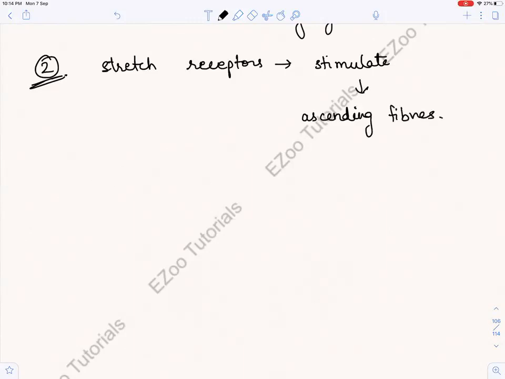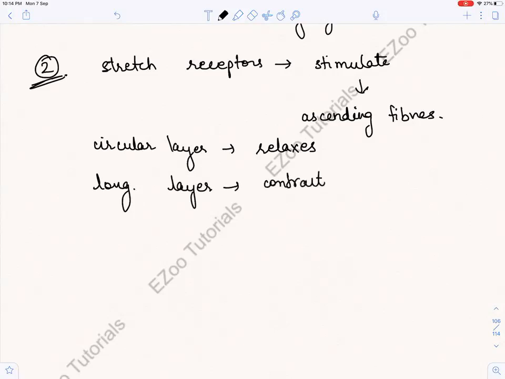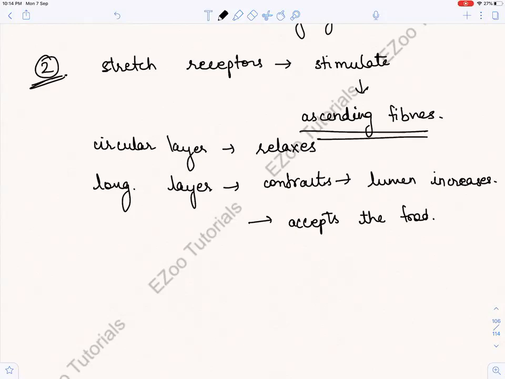Now the circular layer relaxes, just the opposite, and the longitudinal layer contracts. When it contracts, what happens? The lumen increases and more food comes inside, or it accepts the food, right? Because slowly the food should come. So now the ascending fibers get activated so that more food can come inside.